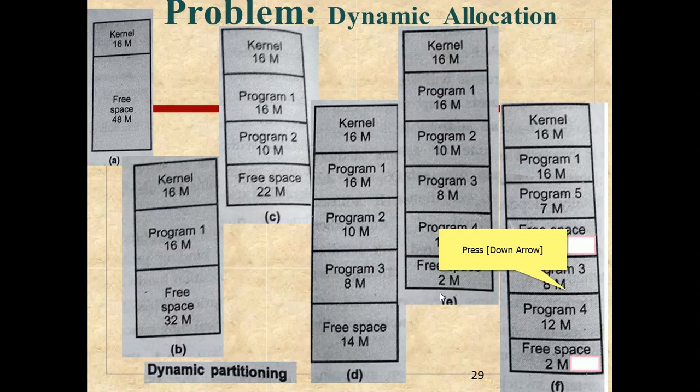Then program 5 came here, and it is 7 MB, so the free space will be 3 MB. So there is 3 MB, program 3 of 8 MB, program 4 of 12 MB. There are 2 holes created, free space of 3 MB and free space of 2 MB. A total of 5 MB you will get if you go for compaction. Otherwise, the 2 holes will be there as free space.